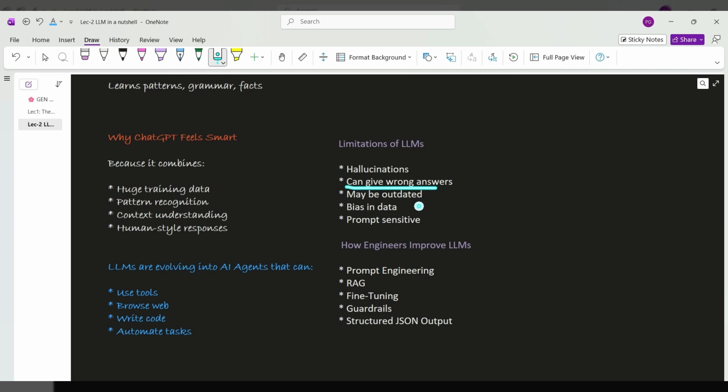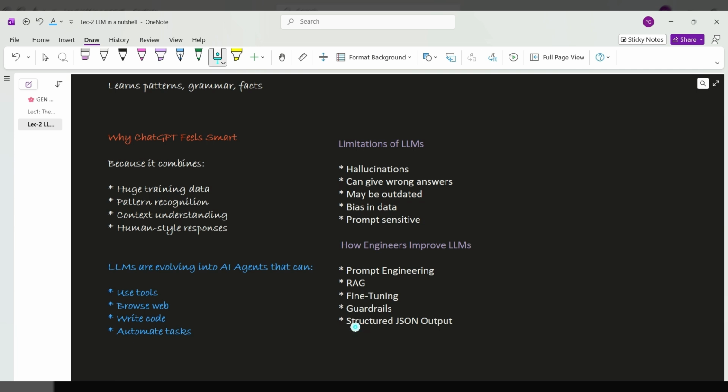It may also be outdated. For example, previously Pluto was included as a planet, now it is not, but the data set hasn't changed. Data can be biased, right? So there are many limitations. How will we overcome these limitations? Because of that only we have this syllabus. We have prompt engineering, RAG, fine tuning, guardrails, and structured JSON outputs to improve LLMs. We will understand all of these in further videos.